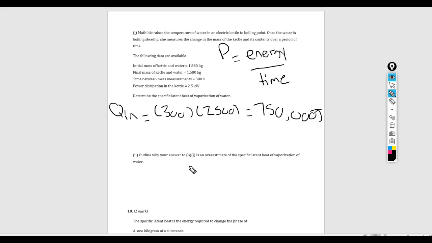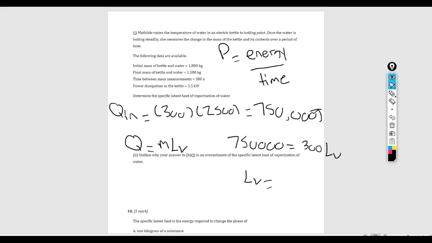Alright, so how much mass can we phase change over that 300 seconds? So let's see, we know that Q equals mL_V, and we know that we put in 750,000 joules in order to phase change some mass. We know what the mass is. That is just 1880 minus 1580, that's 300 kilograms. Then we can solve for L_V pretty easily using basic math. L_V is equal to approximately...